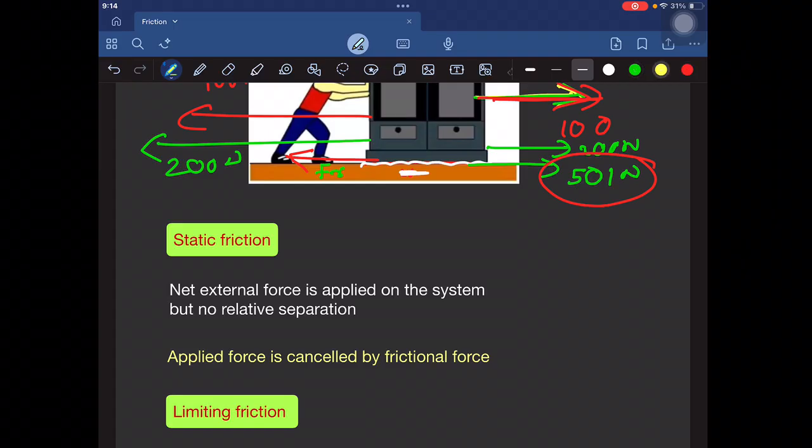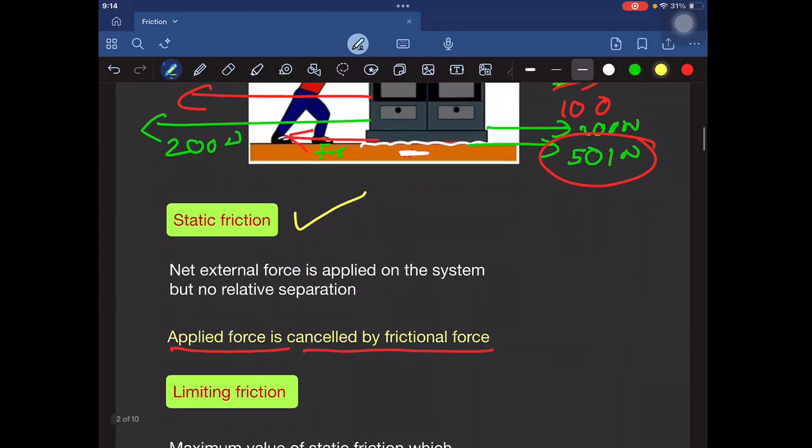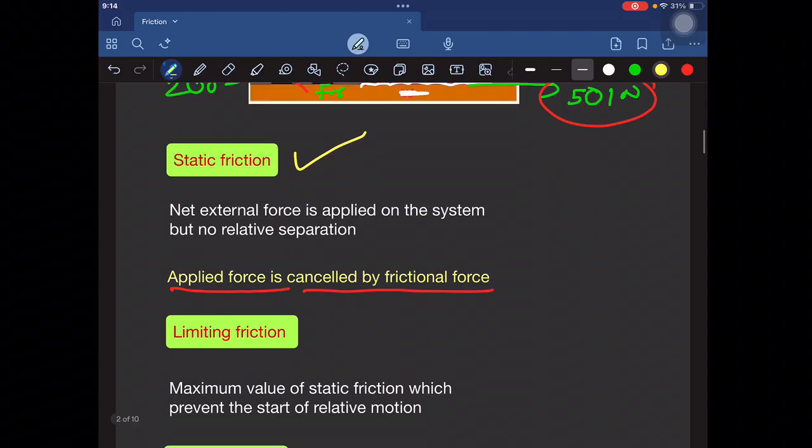In this case, the body is just about to move. If applied force is equal to the limiting friction, the body just starts to move. Now if applied force crosses the limiting friction value, meaning the maximum value of static friction, what happens? The body starts to move. In that case, the friction acting on the body is called kinetic friction.